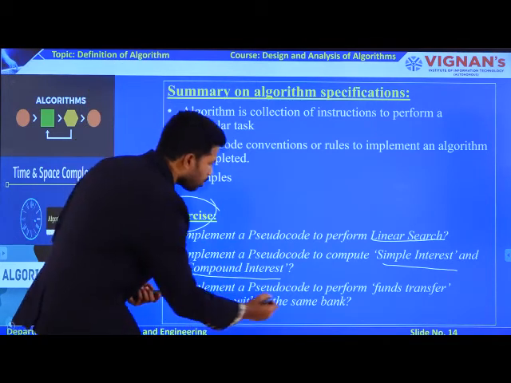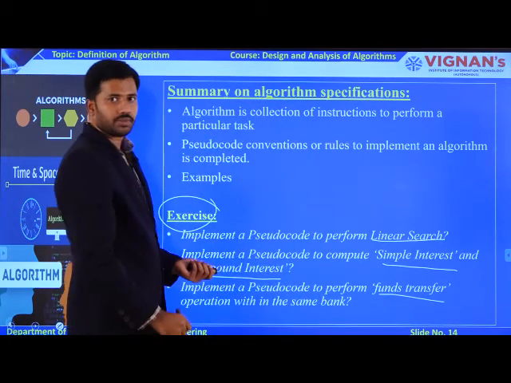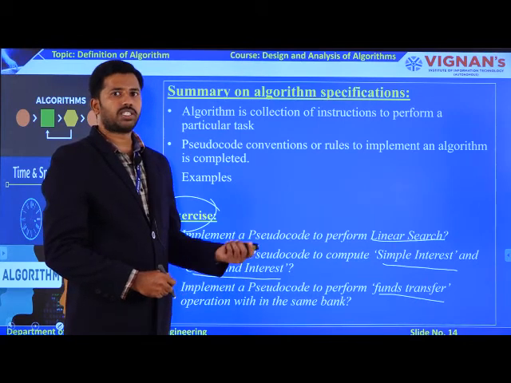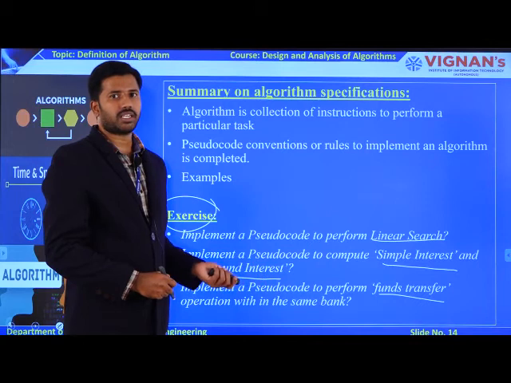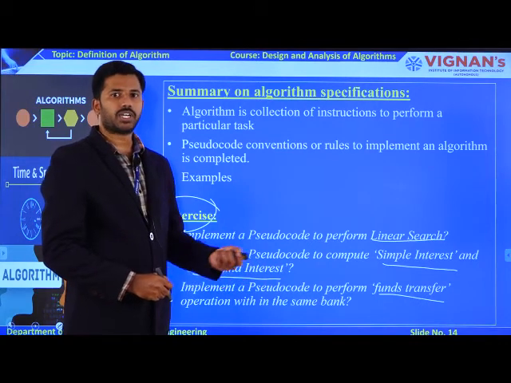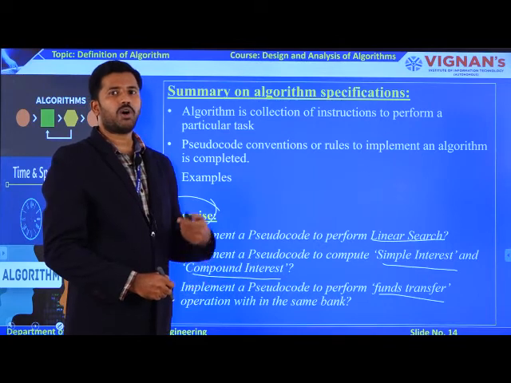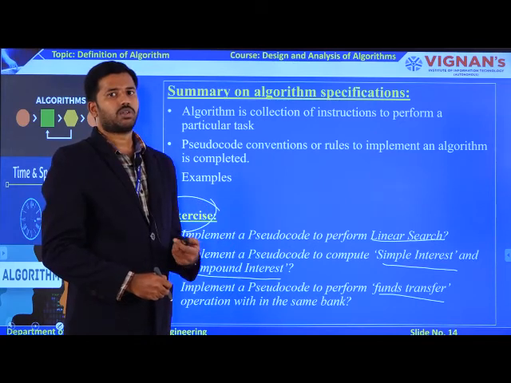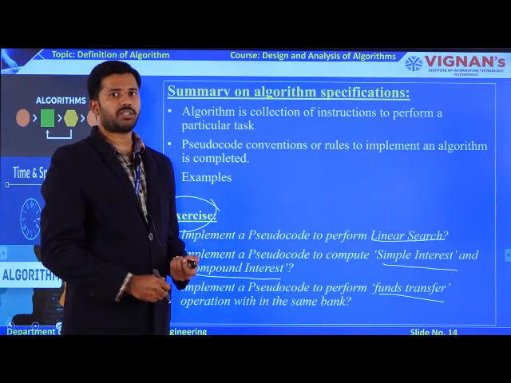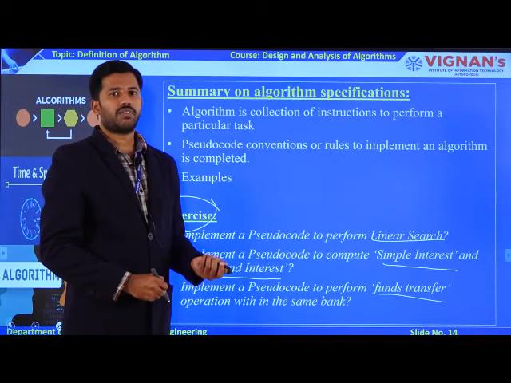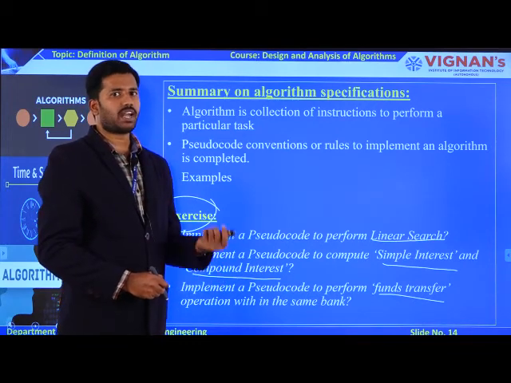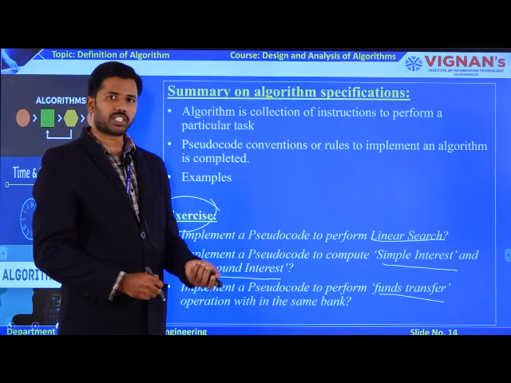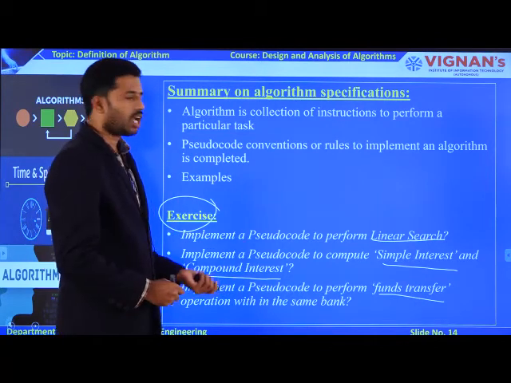And the third one I am giving to you is a funds transfer operation from one account to another account within the same bank only. What parameter do you need to read to perform the third exercise as an input dynamically? First of all, you need to read the amount that person A wants to transfer to B's account. You need to retrieve that value, and one if condition is also required to verify whether the funds are available in A's account. If funds are available, then you can perform an arithmetic addition operation on B's account and an arithmetic subtraction operation on A's account. So likewise, the logic works.